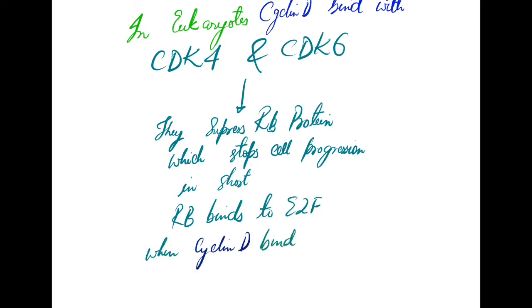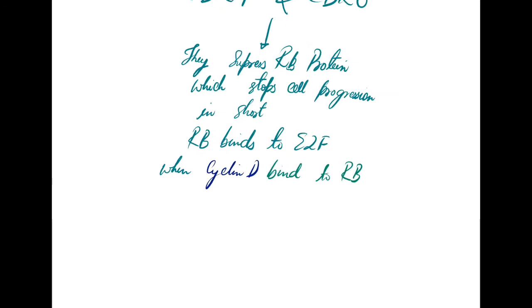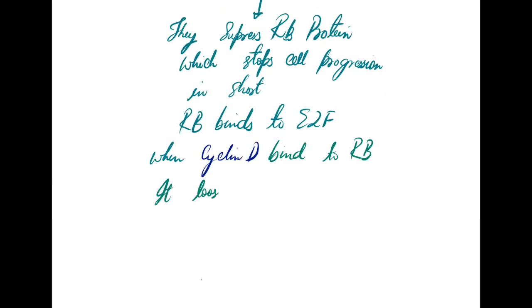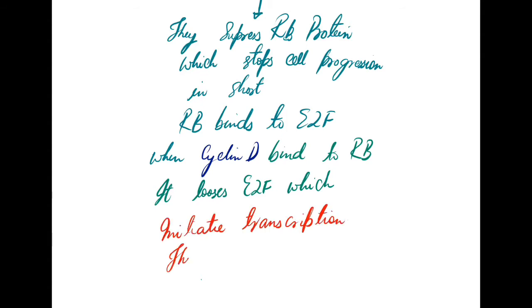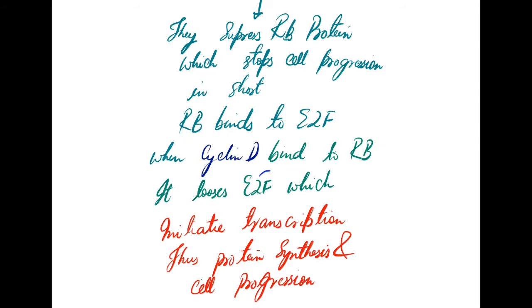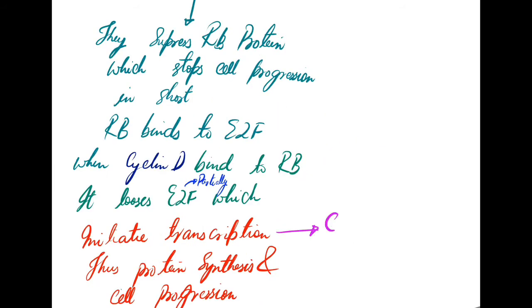Now, which proteins will be formed? The proteins which are helpful in the replication of the DNA will be transcribed. Also, cyclin E is transcribed by this E2F. Once E2F transcribes cyclin E, it reversibly binds to retinoblastoma again and fully loosens the E2F grip.